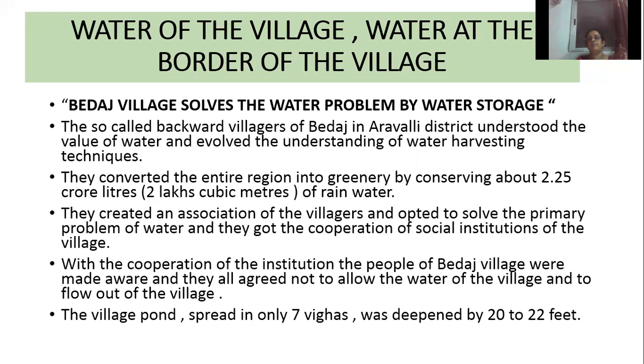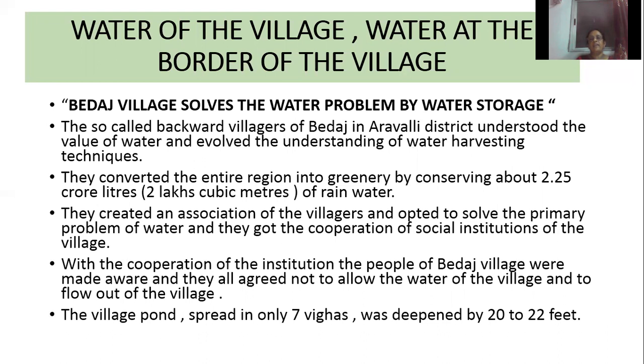It is situated in that Aravalli district. The people understood the importance of water, so they decided to follow the water harvesting technique. They decided to collect rainwater in order to solve the problem of water shortage. So in which district is Bedej situated? It is in Aravalli district of Gujarat. It is a very backward village, and the people understood the importance of water, and they decided to follow a certain technique of rainwater harvesting.